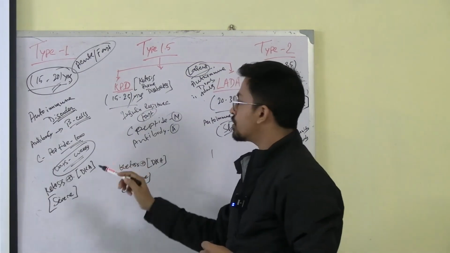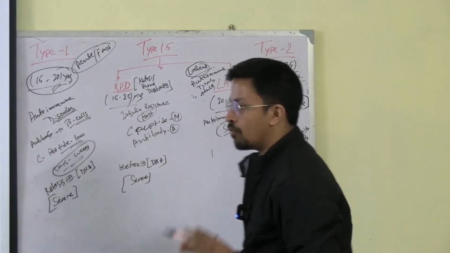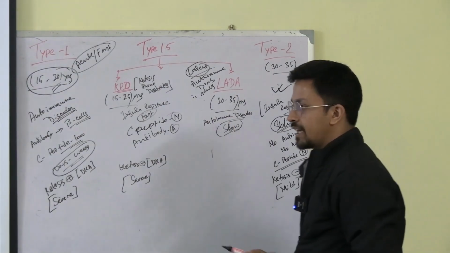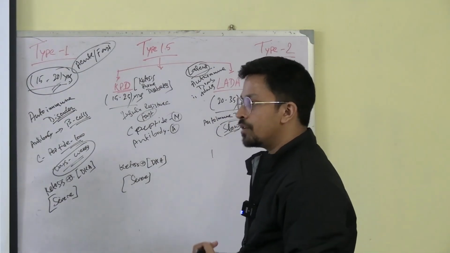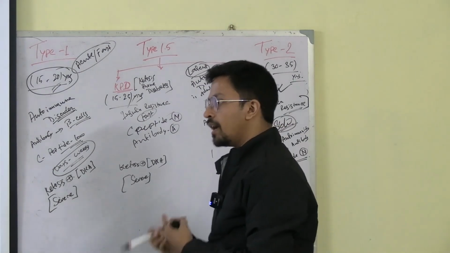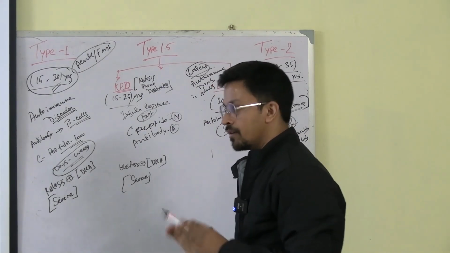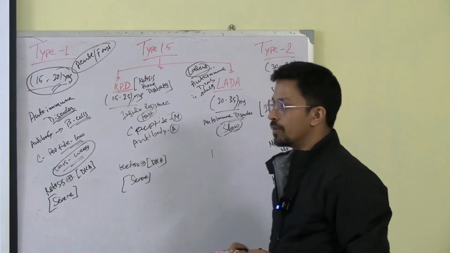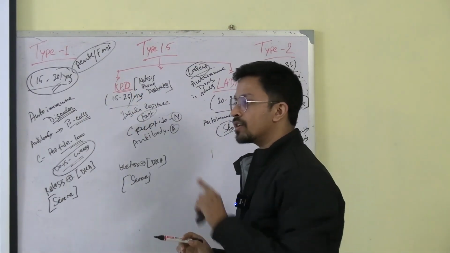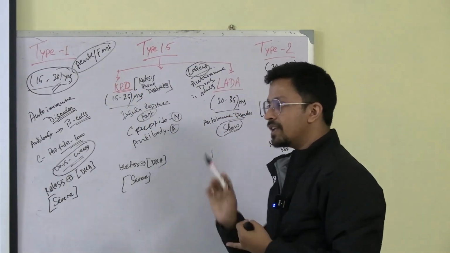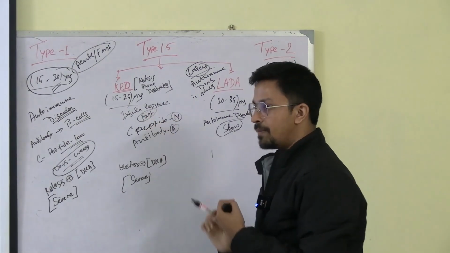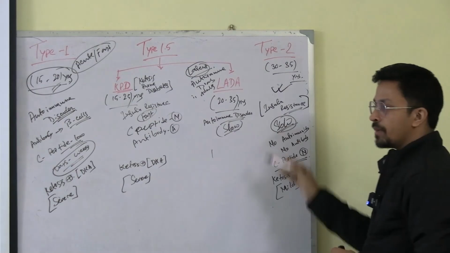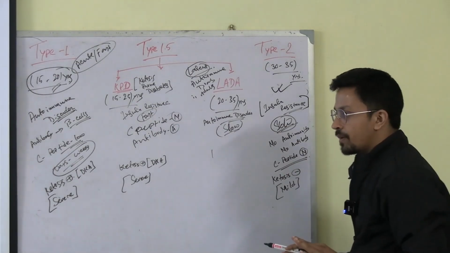But how will you understand the difference? Let's say one boy comes at 20 years old and the presentation is with DKA, diabetic ketoacidosis. That means in the urine you are getting sugar, ketone bodies, and acidosis is also happening, right? So how do you understand whether it is KPD or type 1? You have to see the antibody or the C peptide level. If the C peptide level is normal, KPD. If the C peptide level is low, type 1. Done? An older patient is coming, there is no presentation of ketosis.